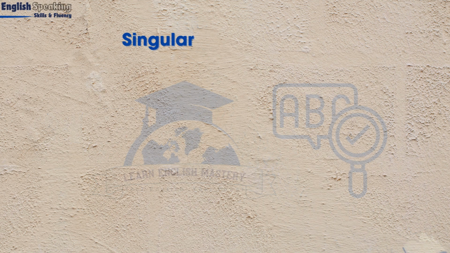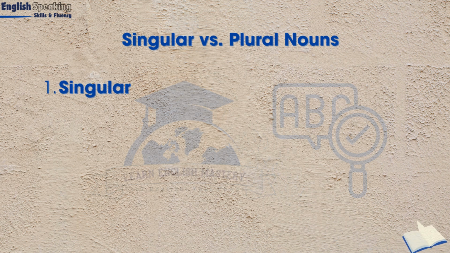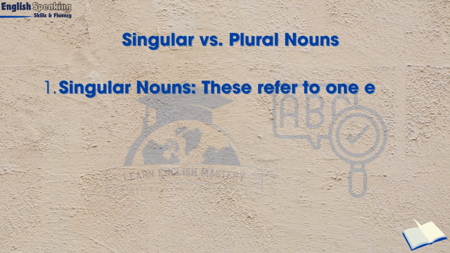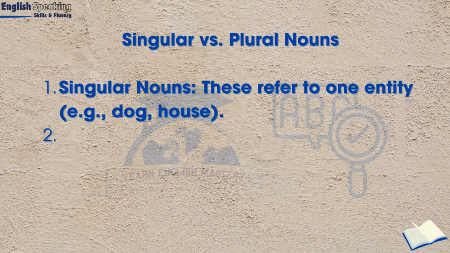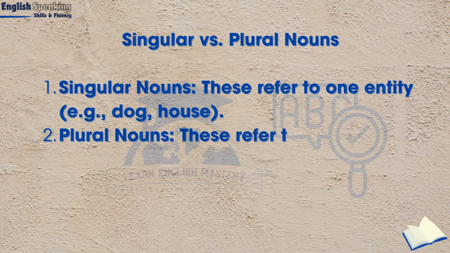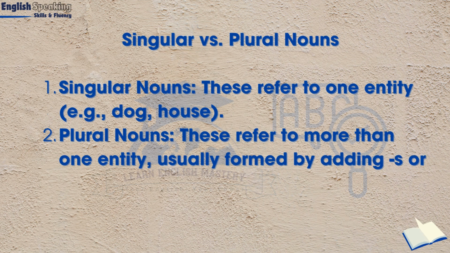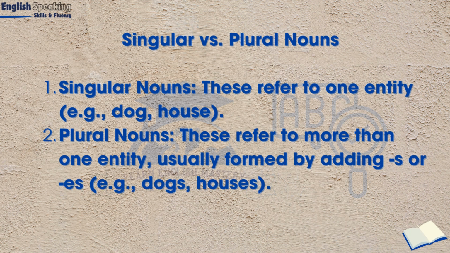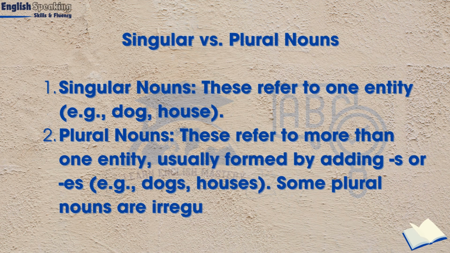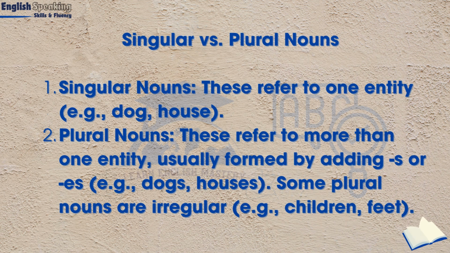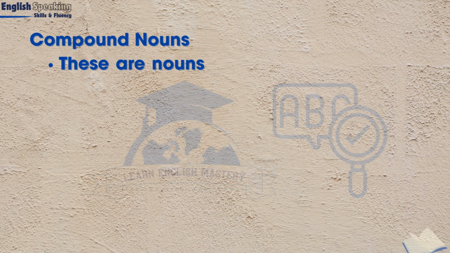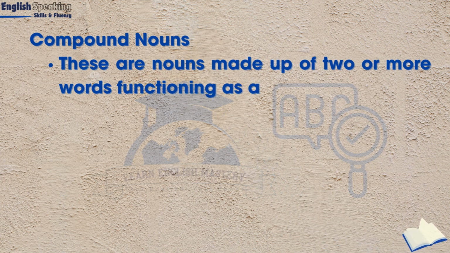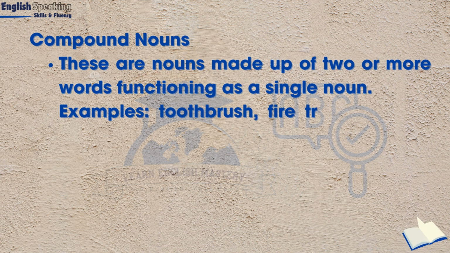Singular versus plural nouns. Singular nouns. These refer to one entity, e.g., dog, house. Plural nouns. These refer to more than one entity, usually formed by adding s or es, e.g., dogs, houses. Some plural nouns are irregular, e.g., children, feet. Compound nouns. These are nouns made up of two or more words functioning as a single noun. Examples: toothbrush, fire truck, mother-in-law.